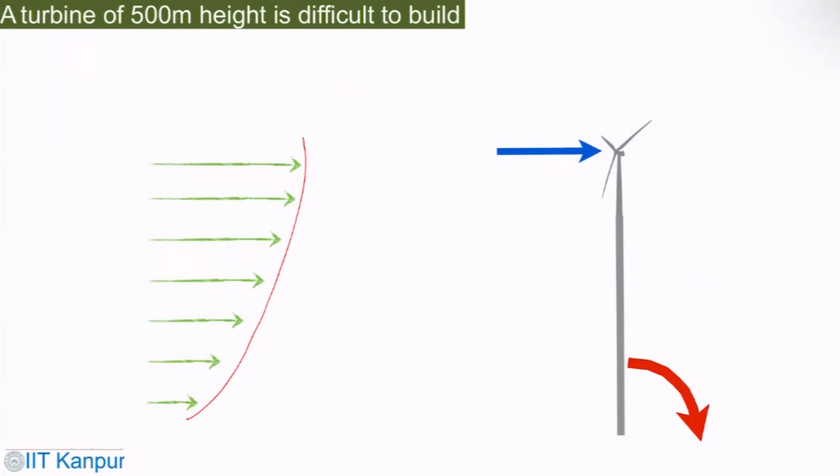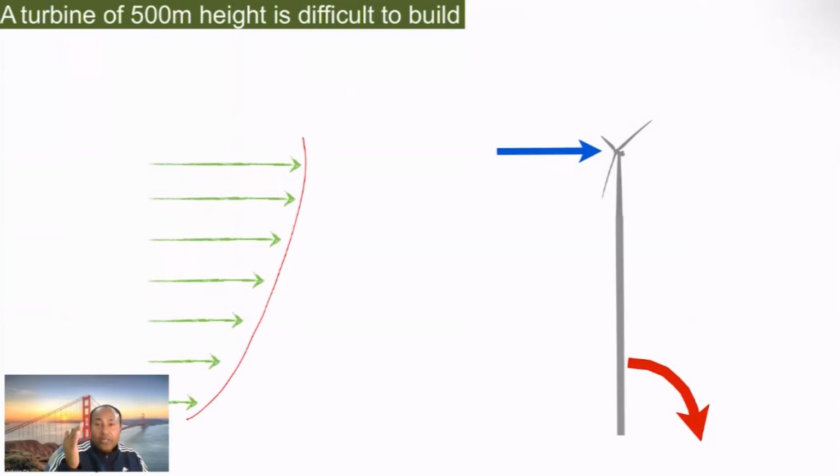So the idea is that if you have a big long tower, then it can get the fresh wind so that your power production increases. But obviously, the question is structural stability.